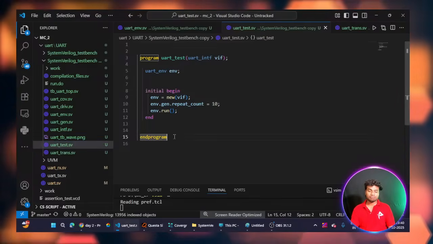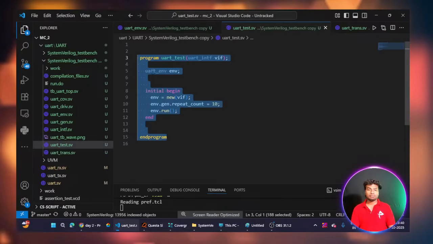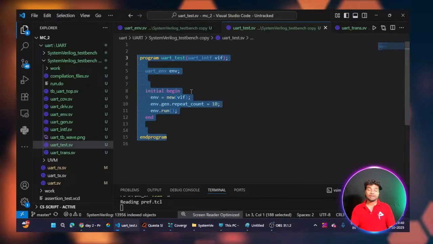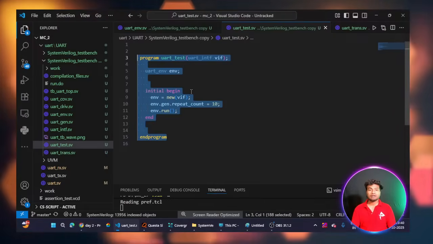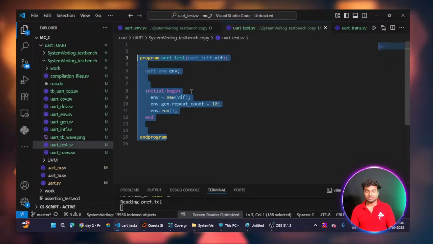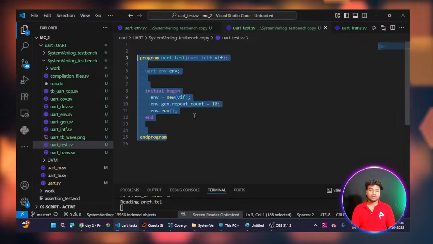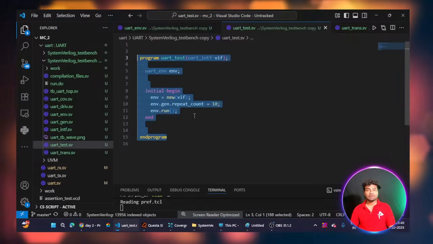This is a program block. Why are we using a program block? Program blocks are executed in the reactive region of SystemVerilog. These modules are initialized or executed in the active region, but program blocks are executed in the reactive region. I will tell you one by one.